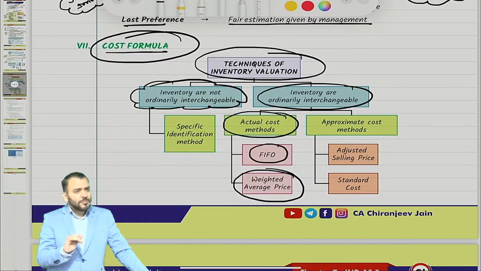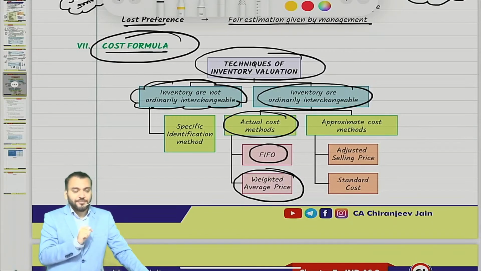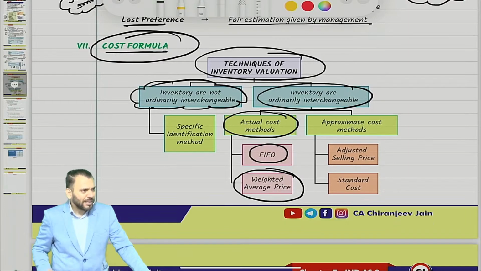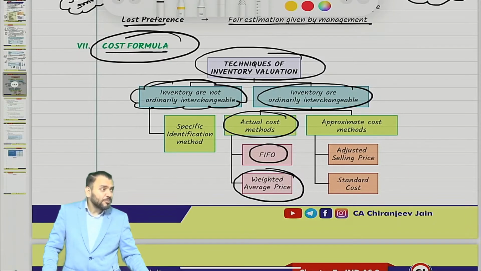After every periodic interval, some staff will go and count the stock, and that becomes the stock. But they will not keep any records of how much is coming and how much is going. Understood what I am saying? In that case, it is not possible to apply FIFO and weighted average.